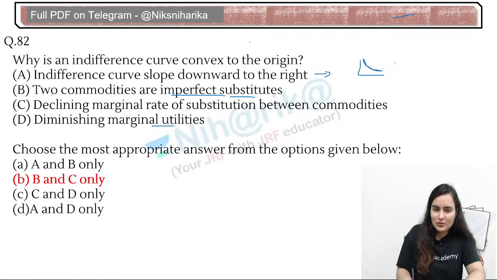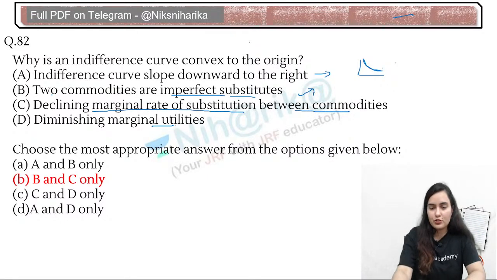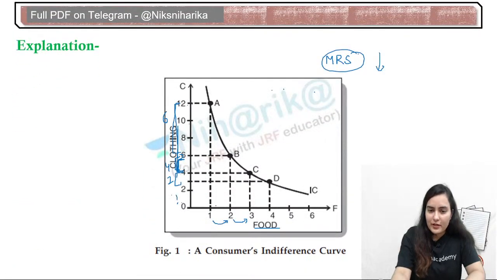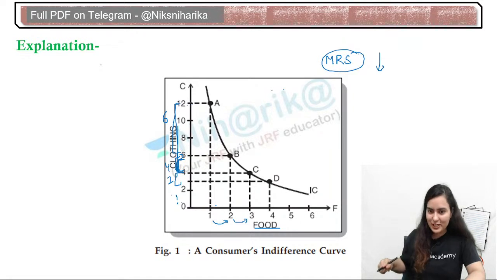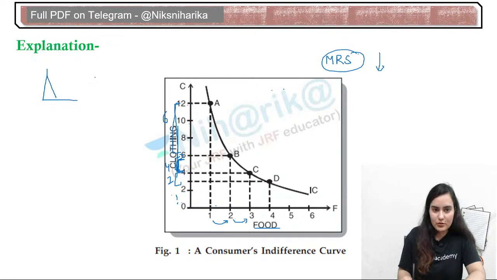Marginal utilities, no. Where have we studied that in the indifference curve? Nowhere. So here the declining marginal rate of substitution between commodities is there, and the two commodities are imperfect substitutes. Now, the perfect substitute diagram, you remember? The perfect substitute diagram and the perfect complementary diagram, kindly do that also. One was a straight line and one was L shape. See, this was perfect substitute and this was perfect complementary.